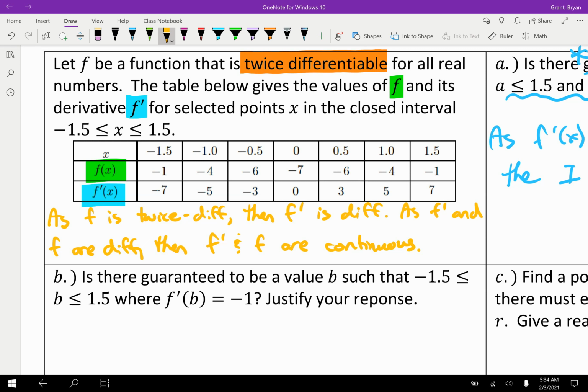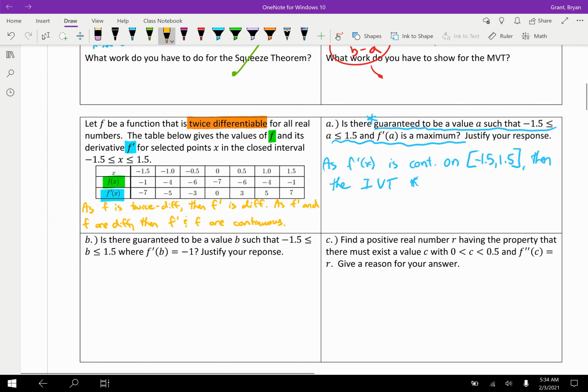Very, very uncommon, and I think a lot of students assumed, well, if it's differentiable, it is continuous. And you're right, but you needed to tell us that, right? How do we know you didn't just say, I don't know if it's continuous or not, but my teacher told me to write continuous, so I'm just writing it? So they do want to see that connection when you're justifying with the theorem. Once we've written that, then we're good to go on A.